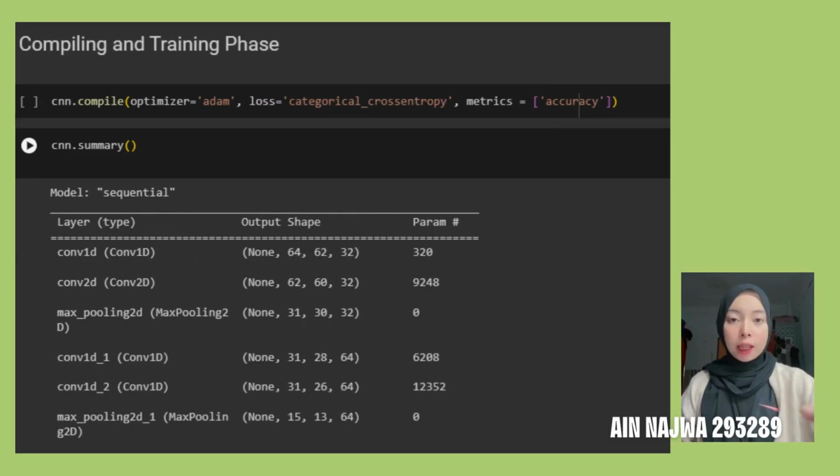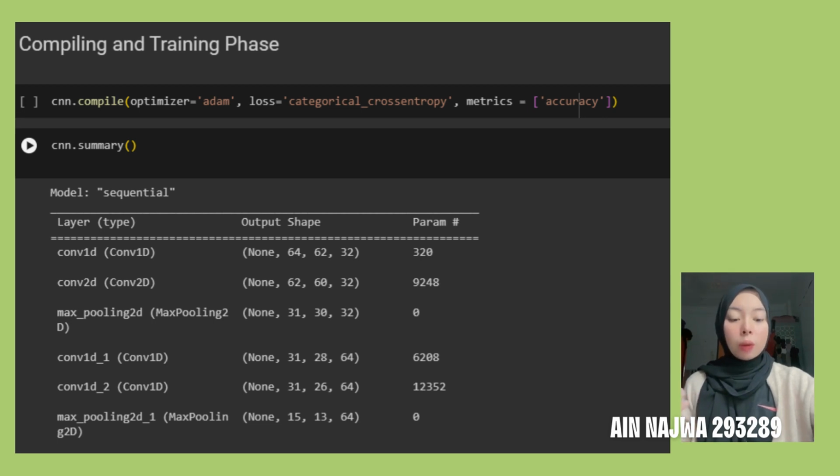So for the compiling and training part, we use the optimizer Adam, which is used to adjust the inner parameters to minimize the loss function. For loss, we use categorical cross entropy because our data has more than 2 classes, which is 36 classes of input. So we use categorical cross entropy. For metrics, we use accuracy to track the accuracy on the given dataset.